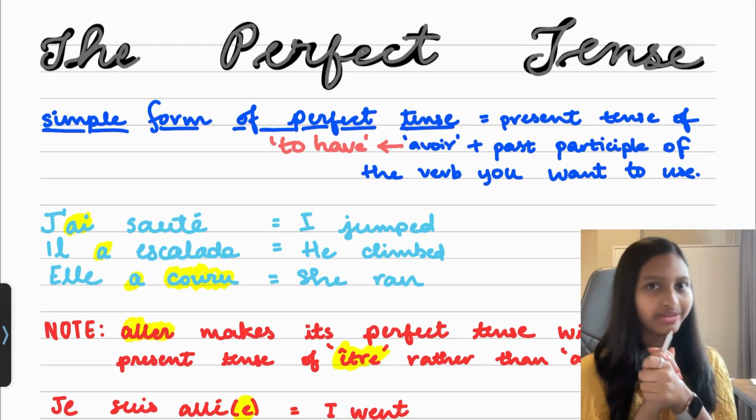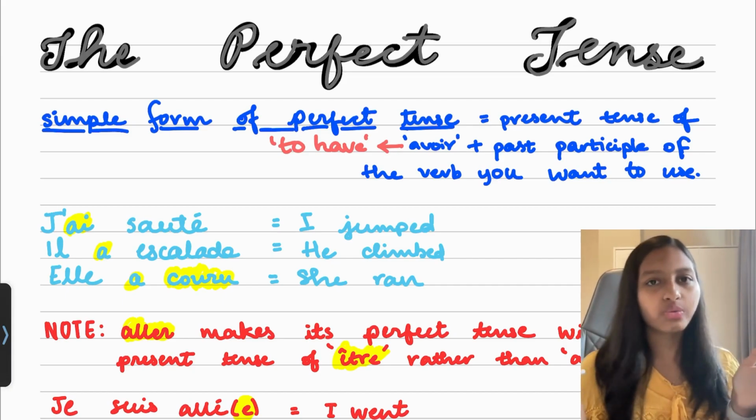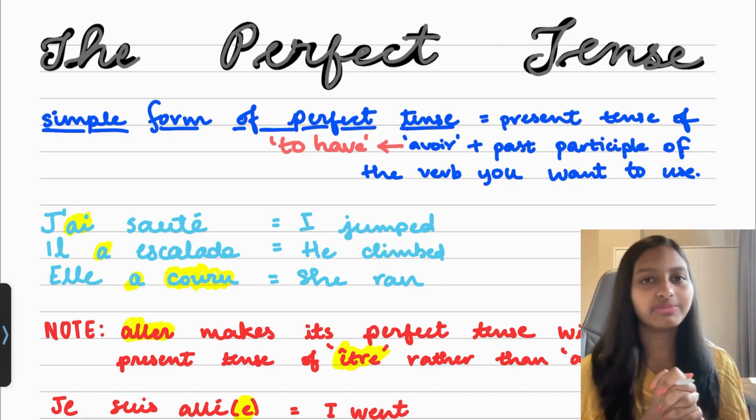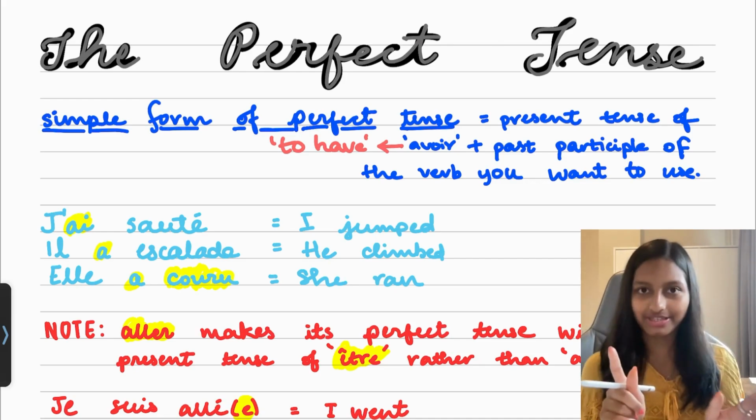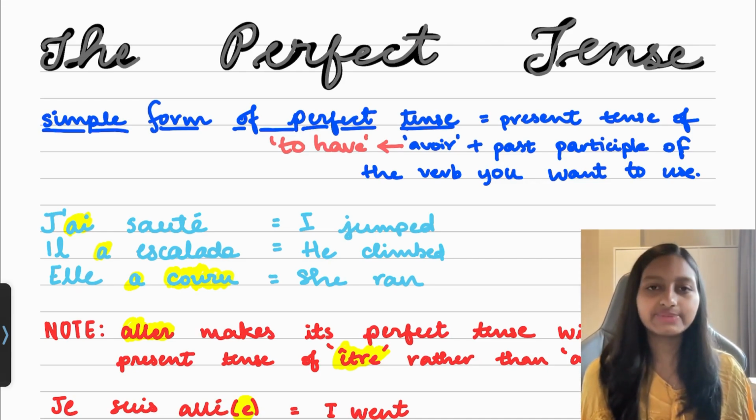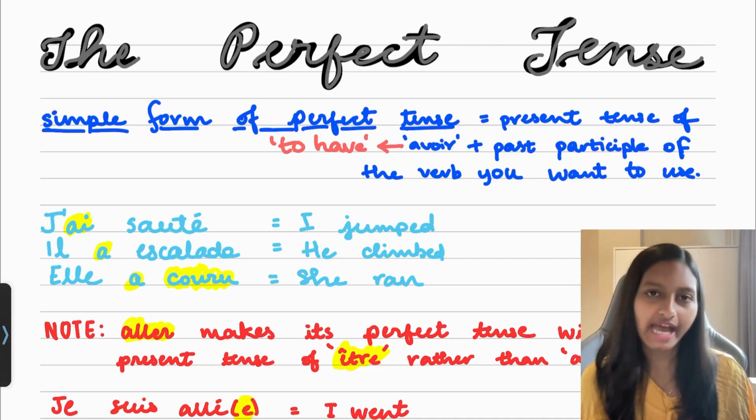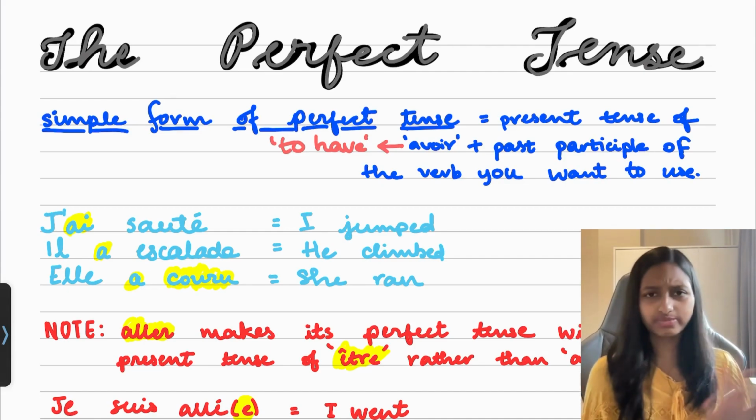In this video we're going to be learning something really fun. We're back with learning tenses, and today we're going to be learning the perfect tense, sorry. It's a tense which is used to describe events that have already happened. So in French it's super easy.